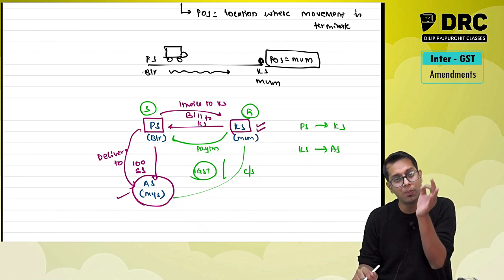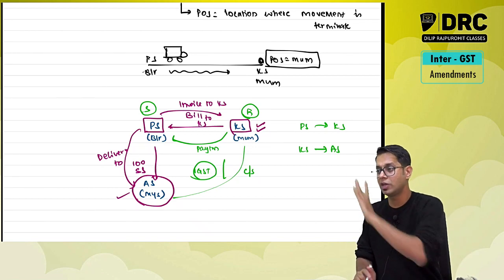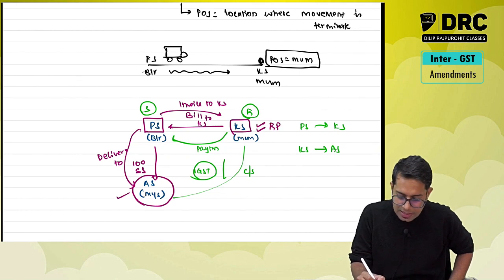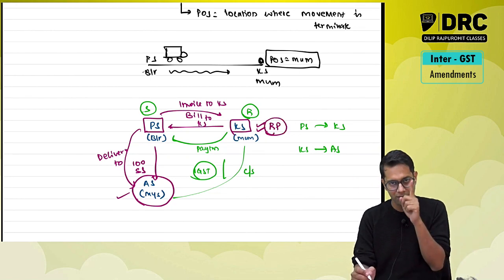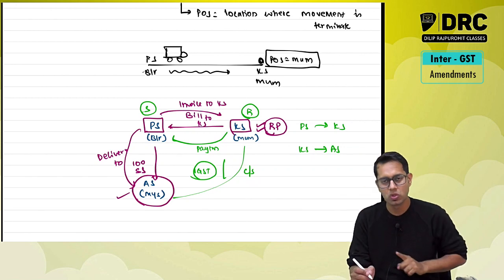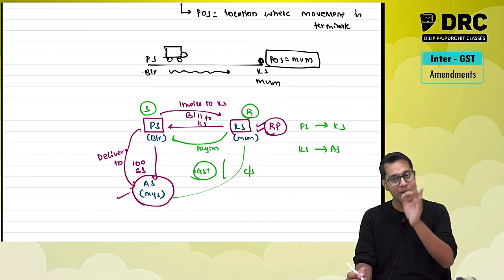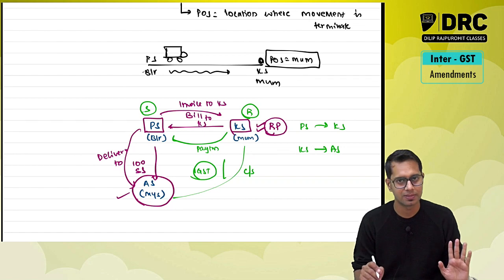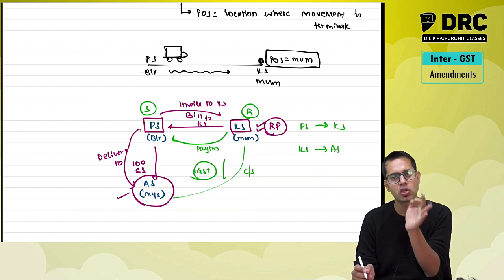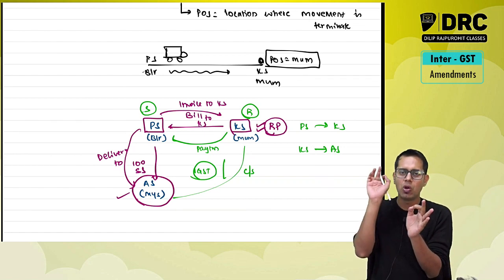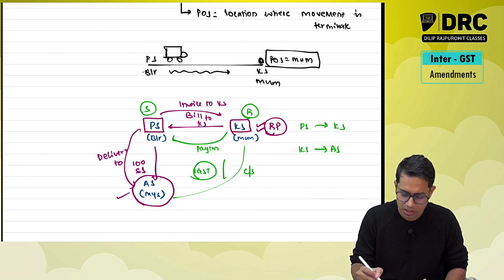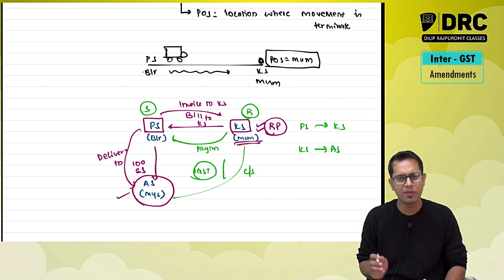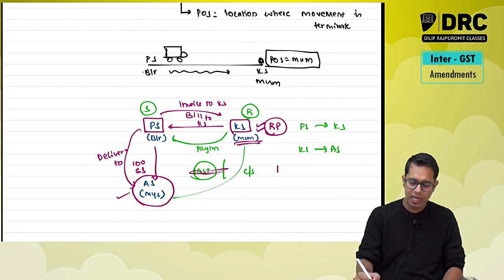If the movement is caused on the direction of a registered person, if Karina Sarees is asking me to supply the goods to some other place, then the place of supply will be the location of Karina Sarees. The location of the registered person will be taken as place of supply. Therefore, place of supply will be Mumbai. And for this transaction, I am going to charge IGST.